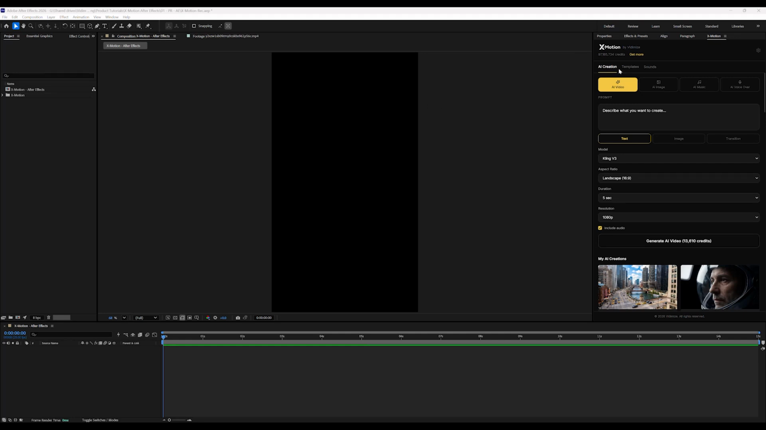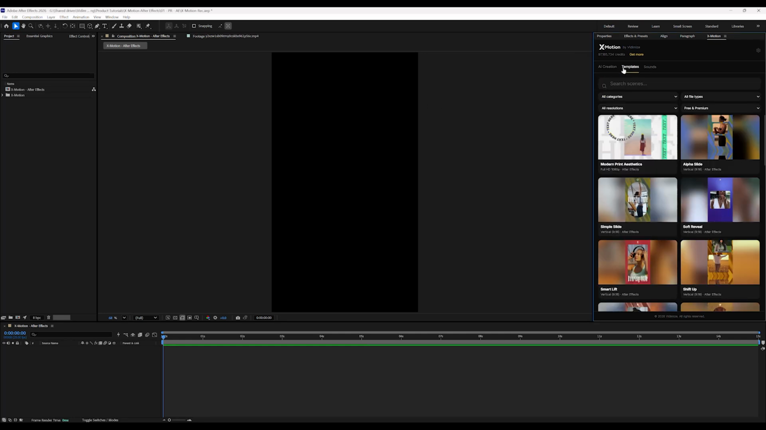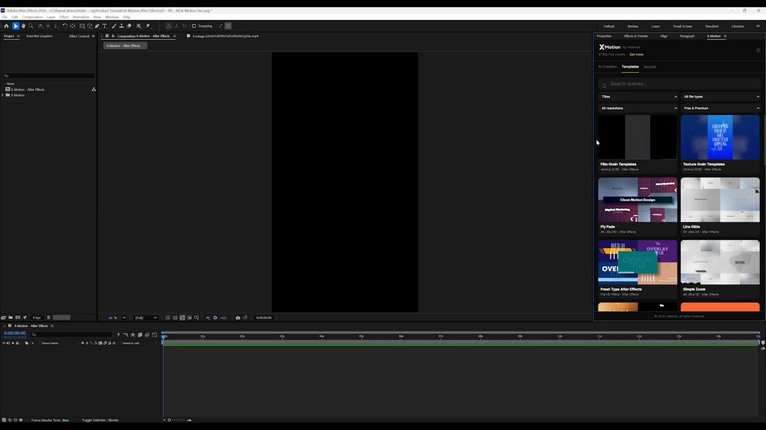To find pre-made animated scenes or thousands of elements, go to the Templates tab. Use the filters to narrow results by category, file type, resolution, and free or premium content. Keep in mind, these templates are not pre-installed, so they won't take up space on your machine. When you find something you like, preview it and import it directly into your project.